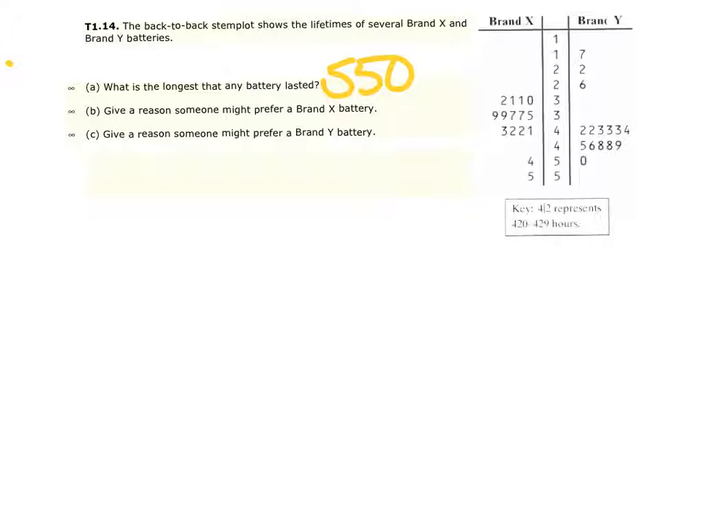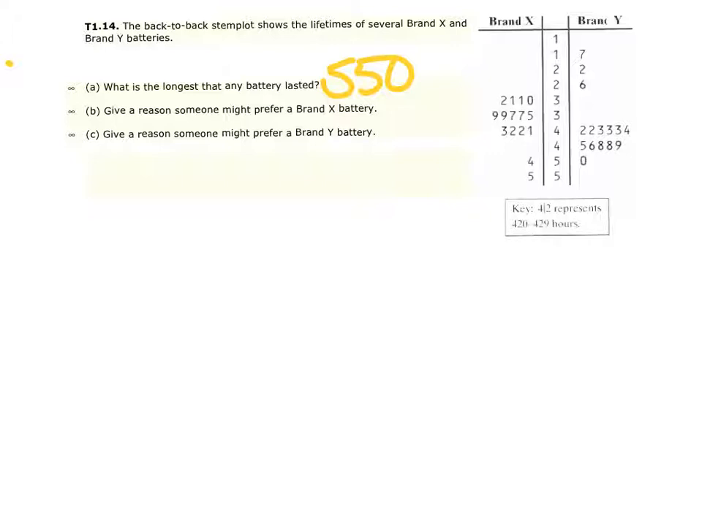The median here, 1, 2, 3, 4, 5, 6, 7, 8, is going to be at 430. So we're talking 430 versus what we said here was going to be our 380. So the median is going to be higher on brand Y. So the middle 50% has a higher battery life than X, and X has a lower one, but Y had more spread than brand X.